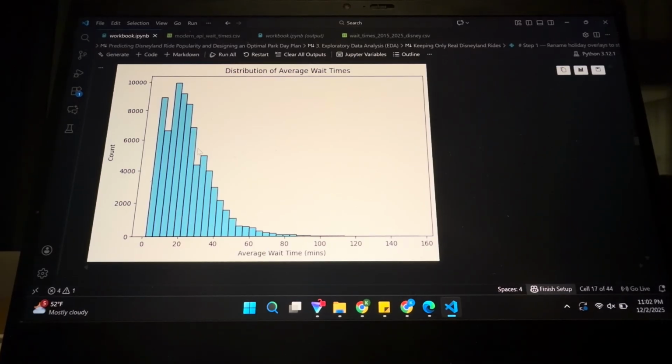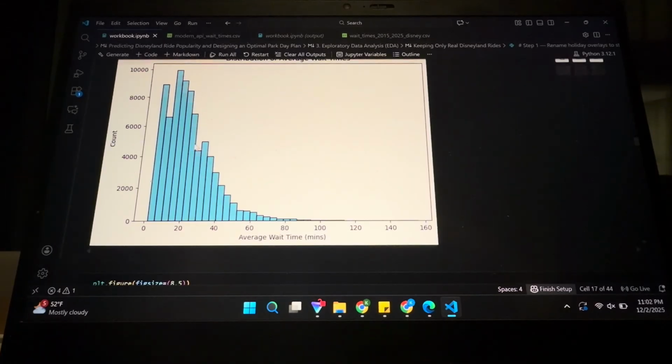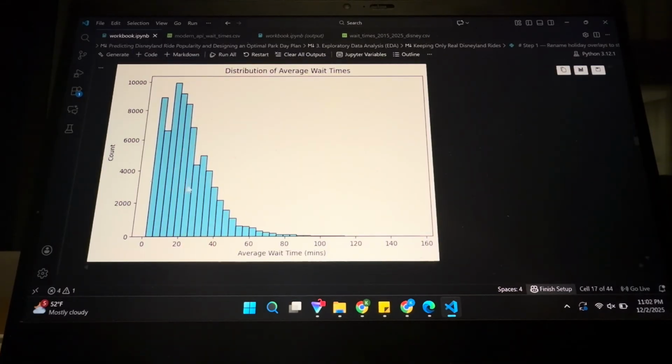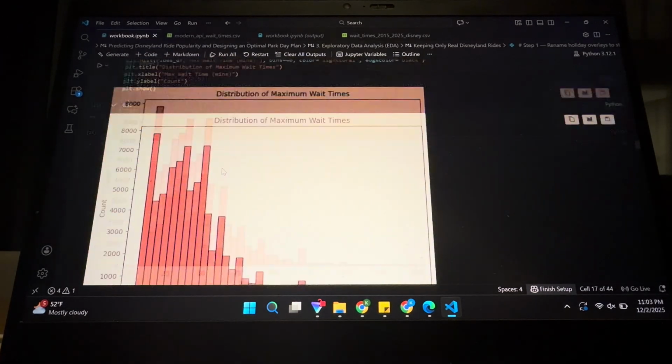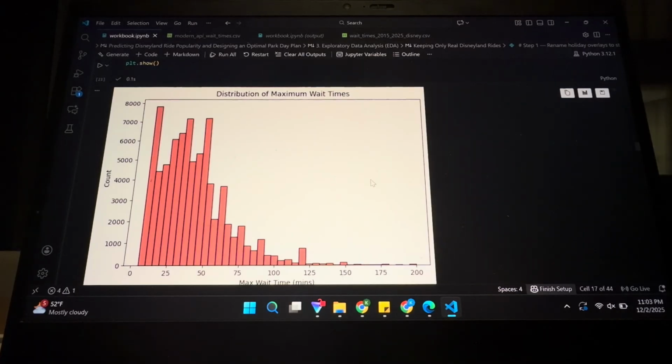About, I want to say, 25% of the rides are located in Fantasyland, and they're all very kiddie rides, so they have short wait times and quick turnaround times. So that explains the average cluster over here, which makes sense. Then we had a distribution of maximum wait times.